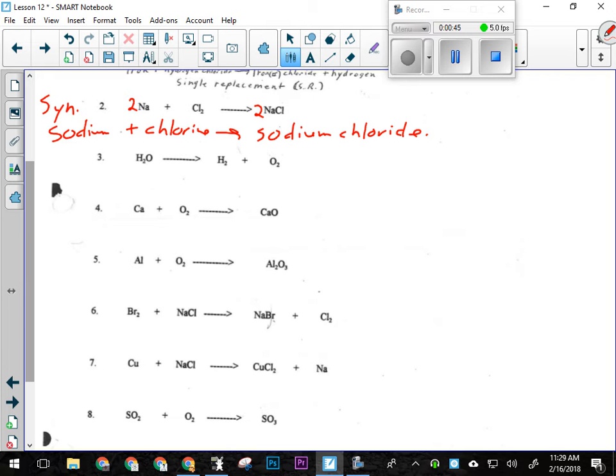Yeah? Okay, let's have a quick look at number 3, which is the opposite of this reaction type. It's decomp because I've got a compound breaking down into its elements. So I have water breaking down into, what would I call this stuff? Hydrogen. Yeah, I don't put a di in front of it. Hydrogen's one of the special elements that comes as a 2, and same with oxygen. That's just how they are when they're by themselves.